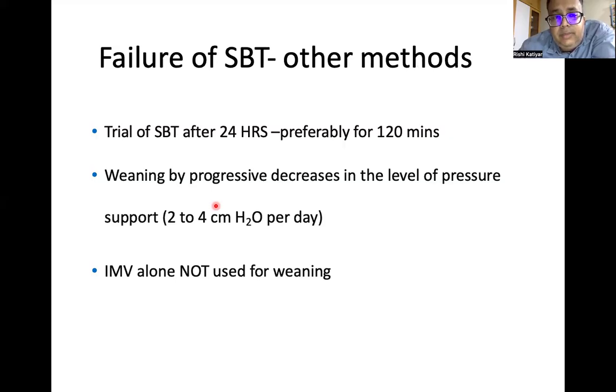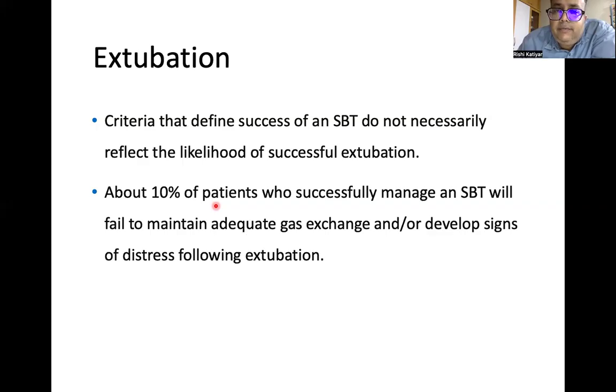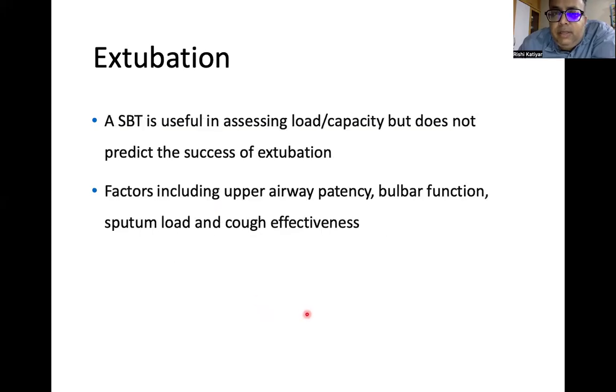After failure of SBT, other methods: trial of SBT after 24 hours, preferably for 120 minutes, or weaning by progressive decrease in the levels of pressure. Go very slowly, decrease the pressure support by 2 to 4 centimeters. IMV alone is not used for weaning. Extubation: the criteria that define success of SBT do not necessarily reflect the likelihood of successful extubation. So you may be able to wean the patient, but extubation is still the task left. About 10% of patients who are successfully managed on SBT will fail to maintain adequate gas exchange or develop signs of distress following extubation. So this is again to be kept in mind.